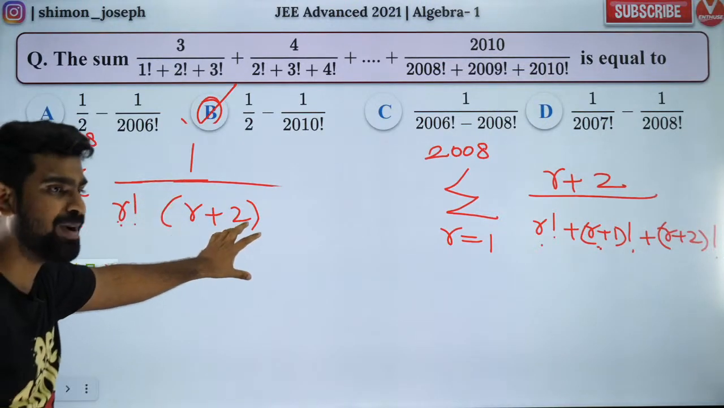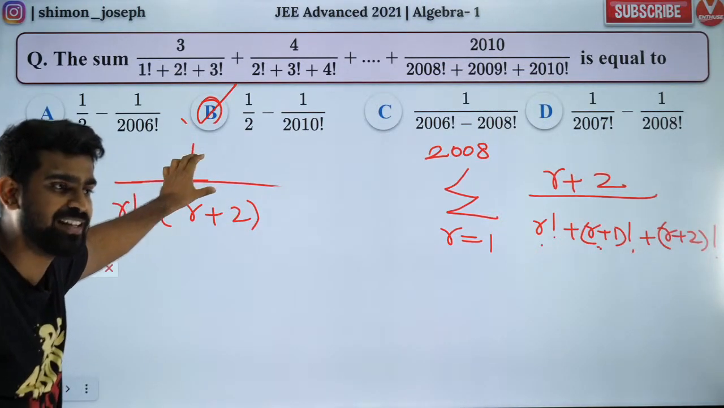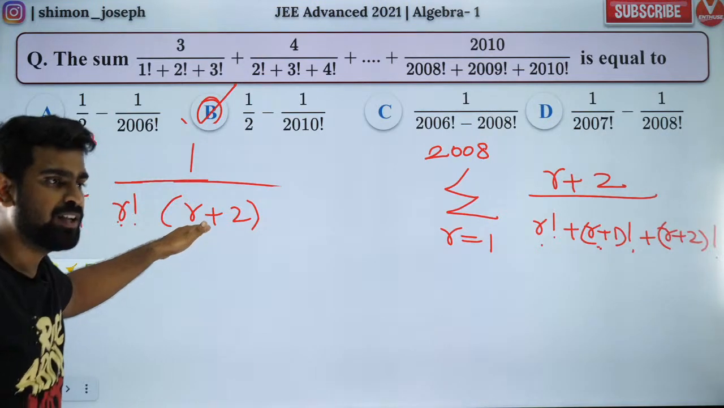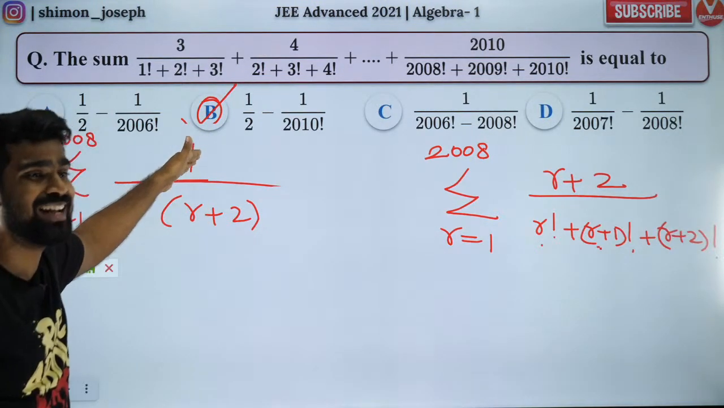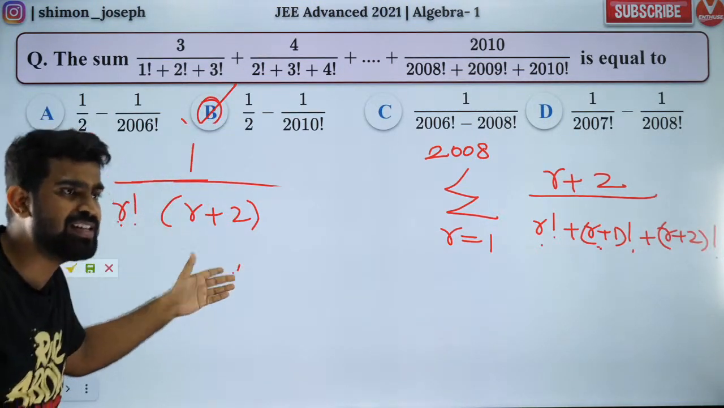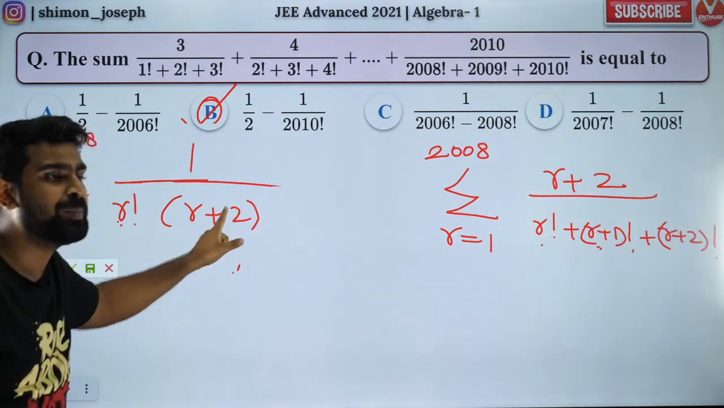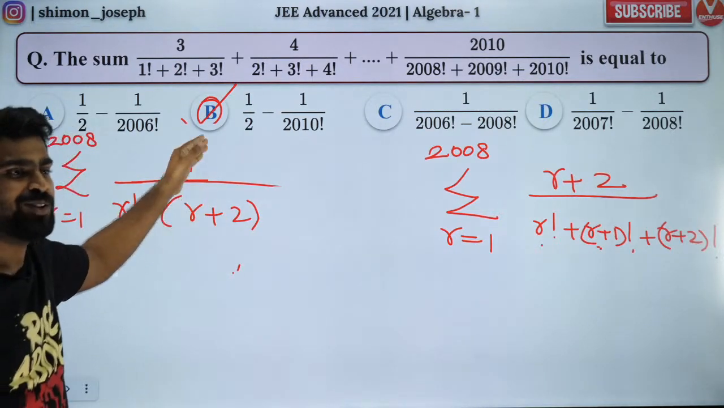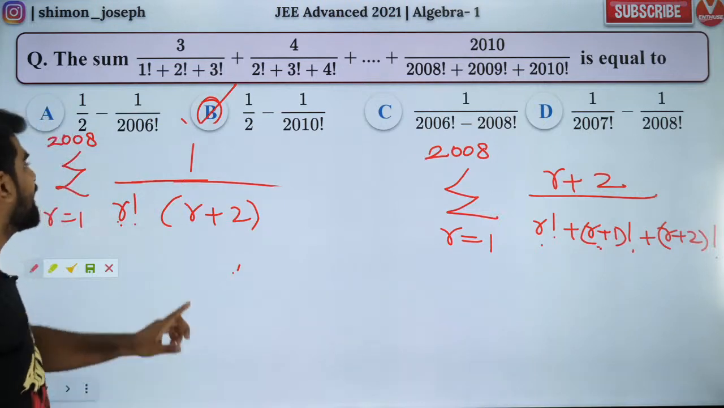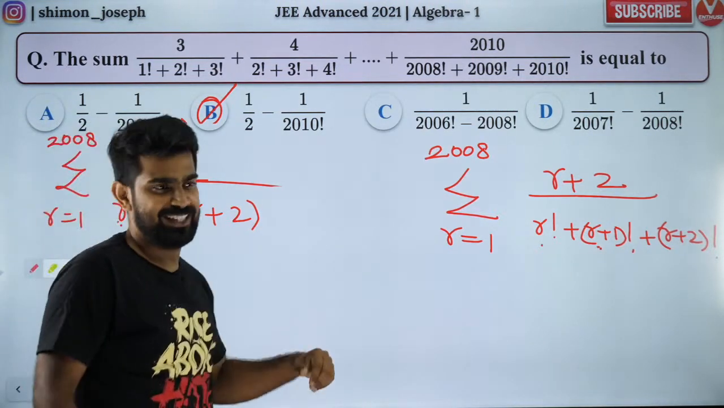Yes, whole square. But numerator also has r plus 2, na? It will get cancelled. Obviously r plus 2 whole square, my dear. But numerator also has r plus 2, so they will get cancelled. Got it? Now, again, manipulation.